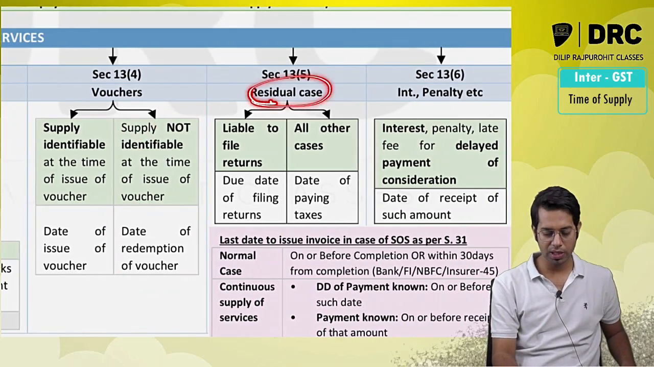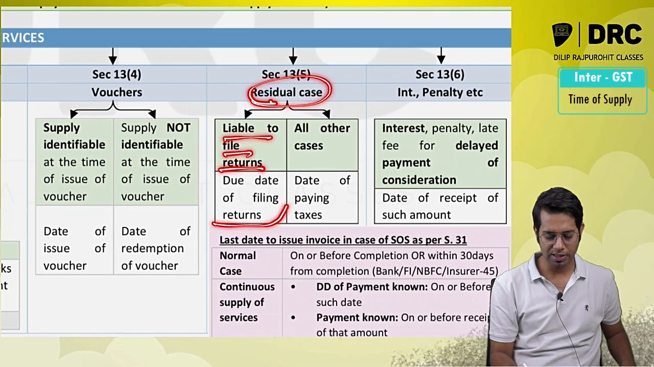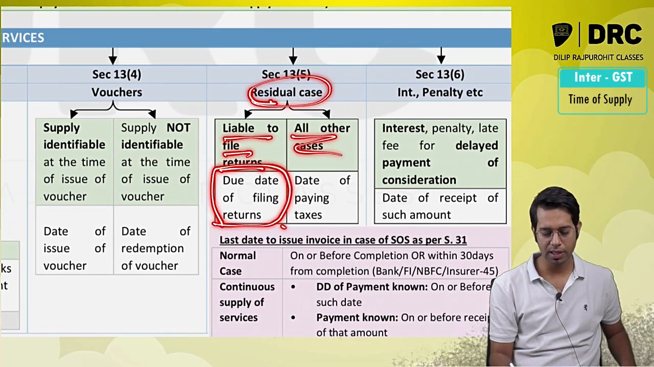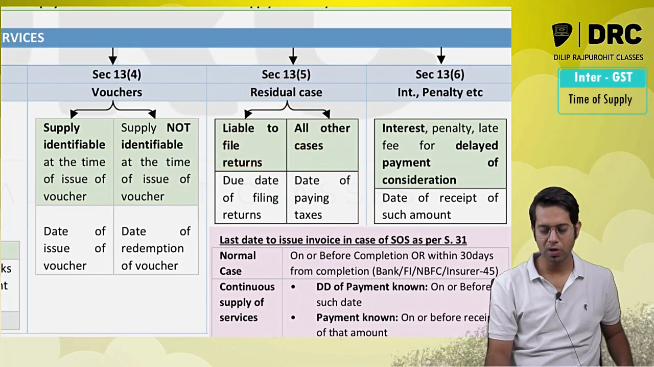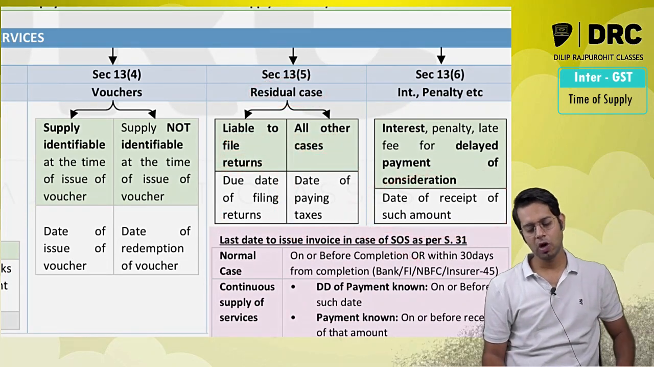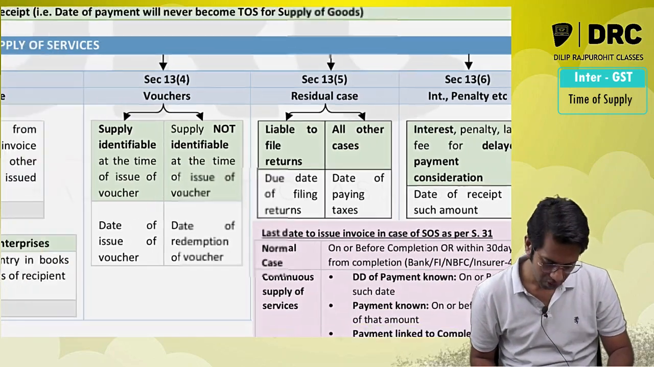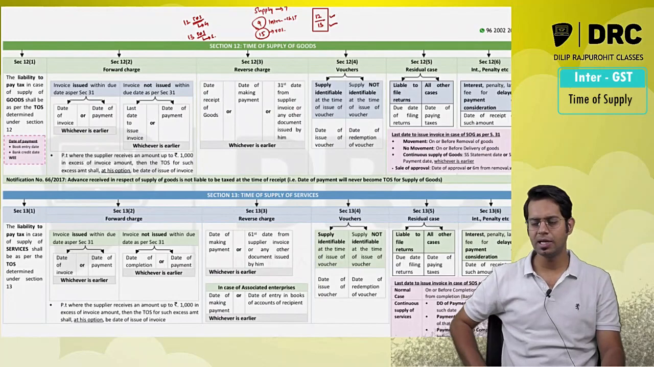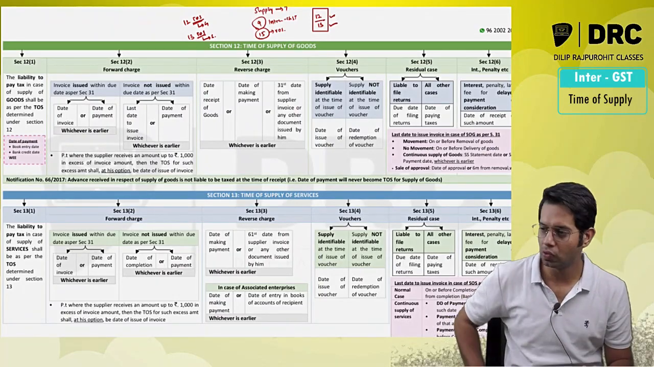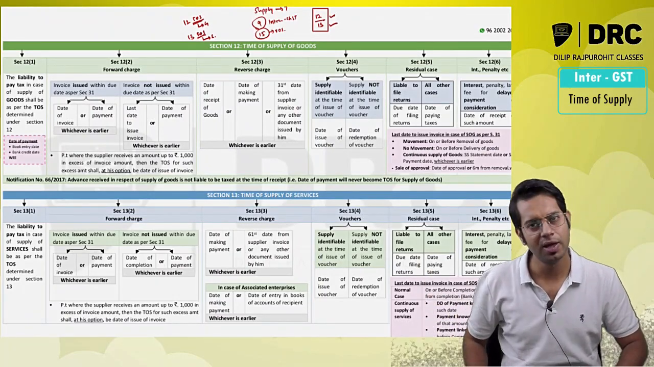In case of residual cases, are you a person liable to file returns? Yes, sir. Due date of filing returns. In all other cases, it is the date of making the payment of taxes. In case of interest, penalty, late fee for delayed payment of consideration, the date of receipt of such amount. So this is basically the time of supply in case of goods. So these are the different points in case of time of supply in case of goods as well as time of supply in case of services.